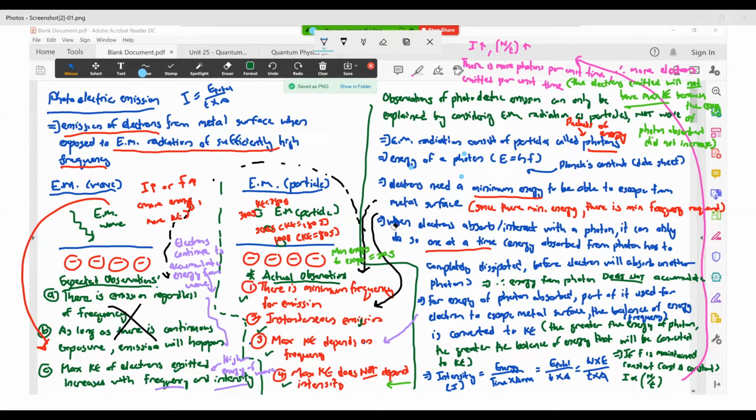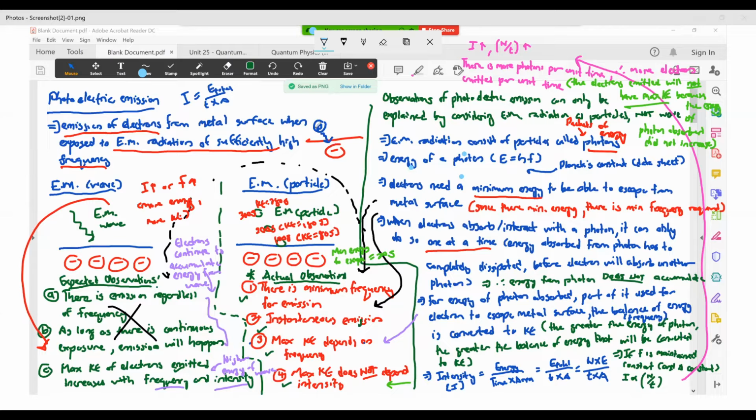The other part that I need to talk about is this. Second part: when electrons absorb or interact with a photon, they can only do so one at a time. Meaning to say, if this one was your electron, and then you have one photon, this is not proton, this is photon.